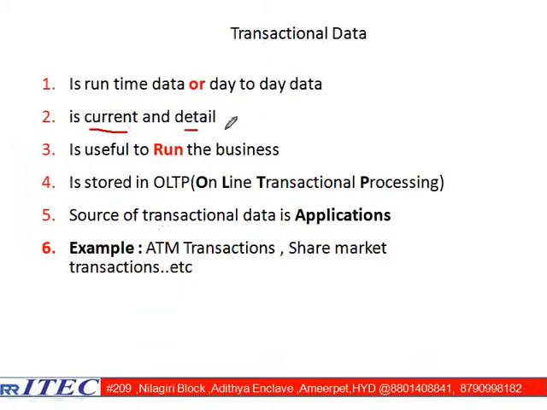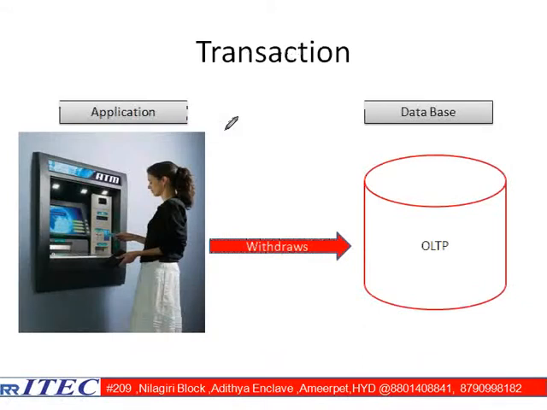Next is detailed data. What do you mean by detail? Whenever she is inserting her ATM card, my ATM machine is going to read, based on the ATM card barcode, what the customer number is, what the customer name is, how much balance she has, and what she is typing on the screen. Is it more or is it less?